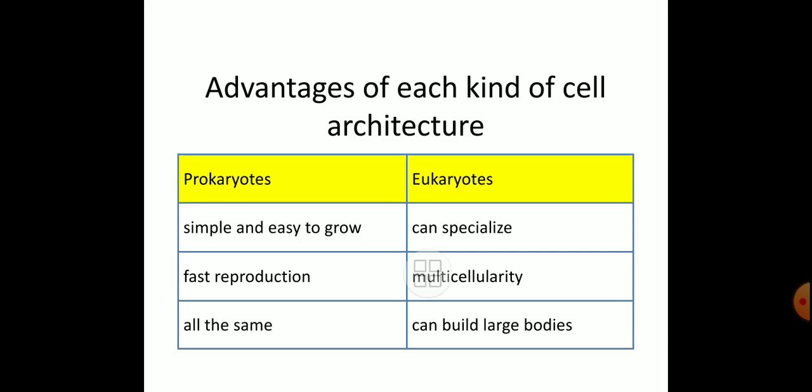Friends, now the advantages of each kind of cell architecture. In the case of eukaryotic cells, they can be specialized. Most importantly, we are concentrating on the eukaryotic cell because plants are made up of eukaryotic cells. Eukaryotic cells can be multicellular, and can build large bodies. Keep that in mind.